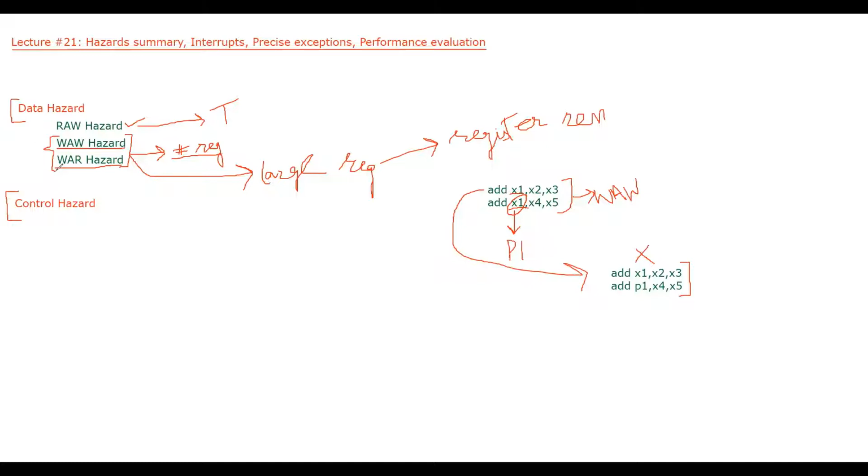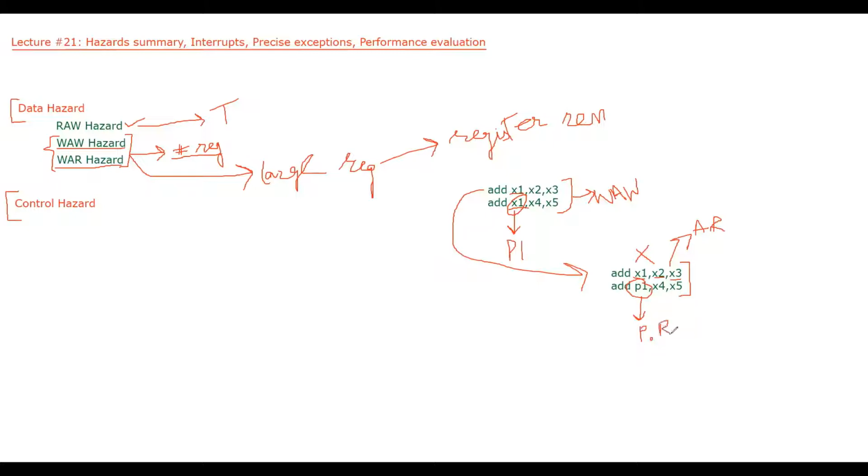However, where is this P1 coming from? Our registers are x1, x2, x3. These are called architectural registers, and the registers that are used for renaming are called physical registers.